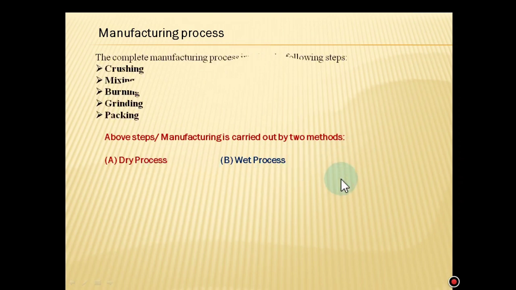Manufacturing process. The cement may be manufactured by two methods, dry process and wet process. Either dry process or wet process, the complete manufacturing process involves these steps: crushing, mixing, burning, grinding and packing. In the coming lectures, we will discuss the dry process first, and then the wet process.